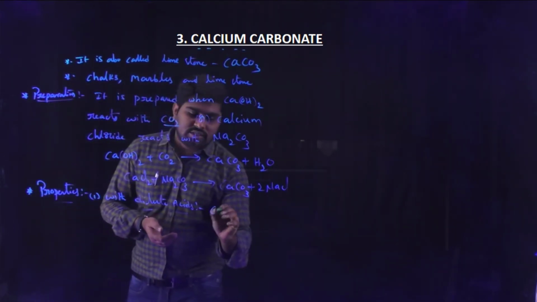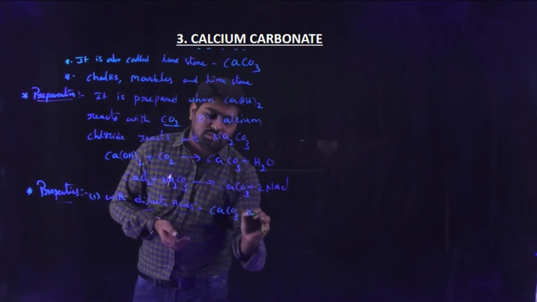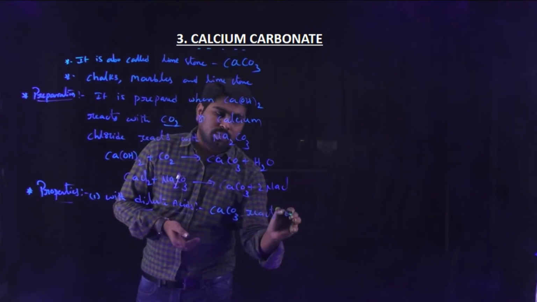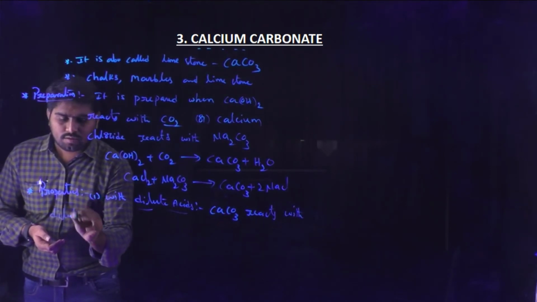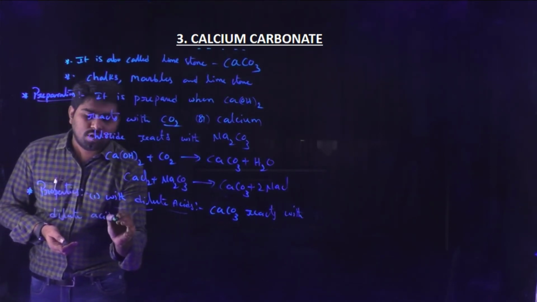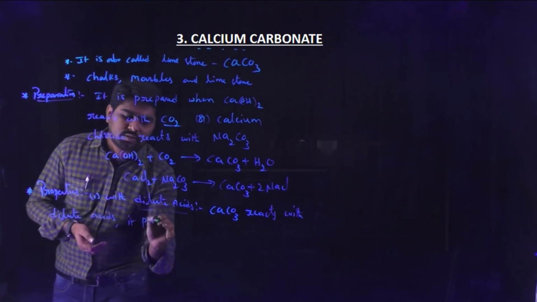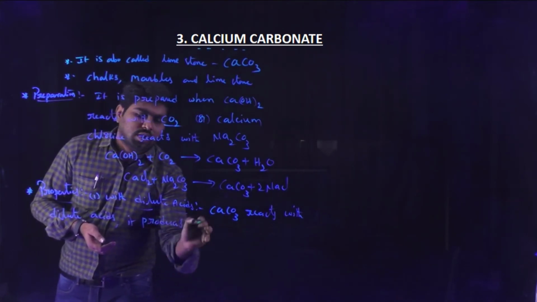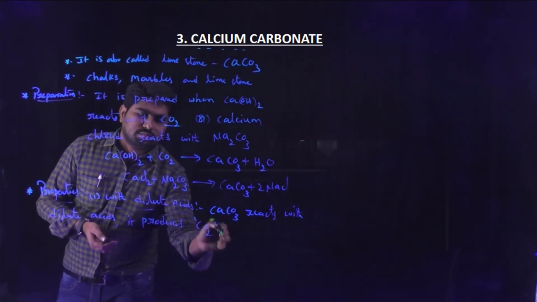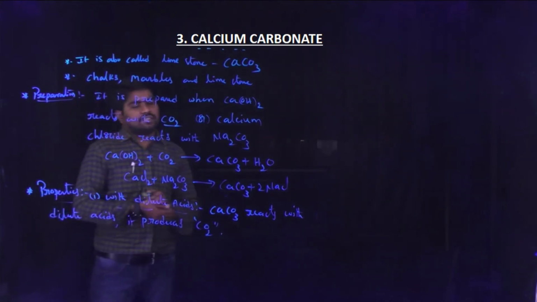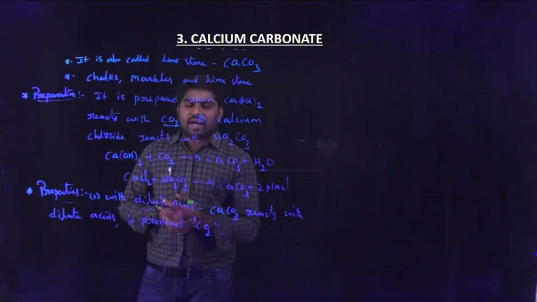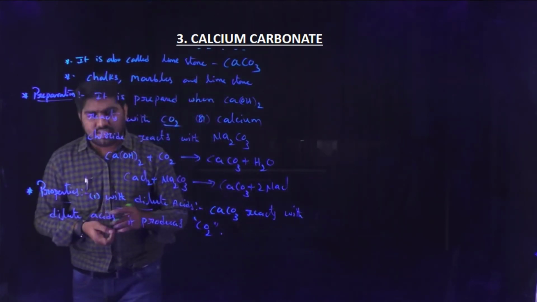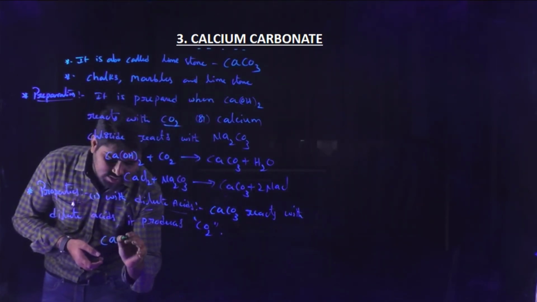CaCO3 reacts with dilute acids and produces carbon dioxide.